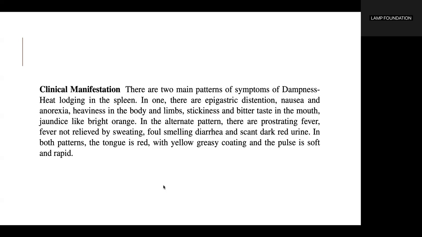In the alternate pattern, there are prostrating fever, fever not relieved by sweating, foul-smelling diarrhea, and scant dark red urine. In both patterns, the tongue is red with yellow greasy coating and the pulse is soft and rapid.